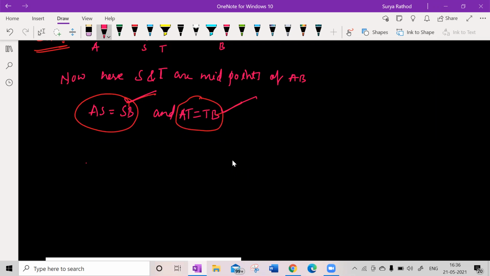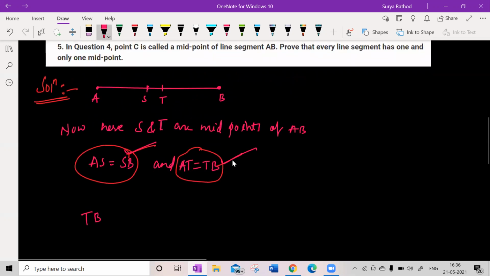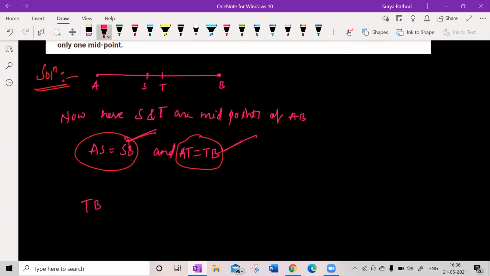Now, shall I write BS plus AS is equal to AB?